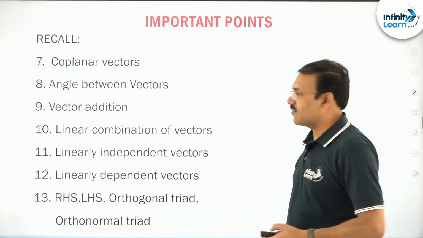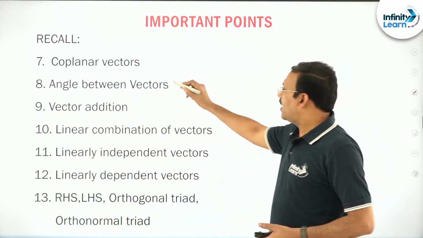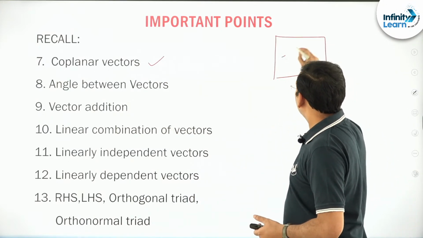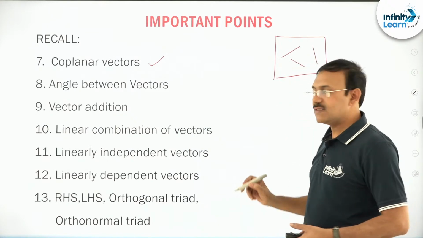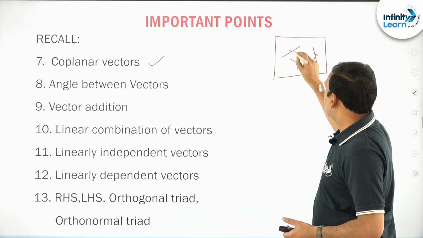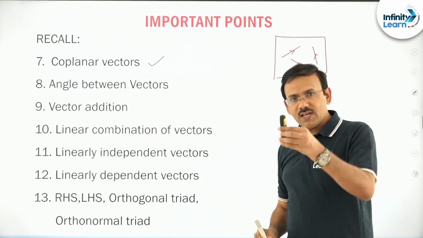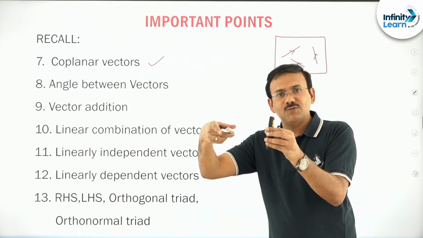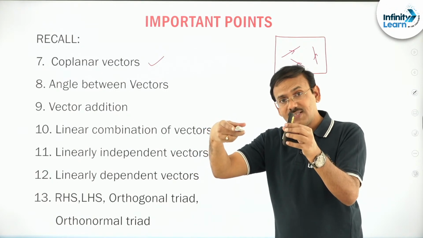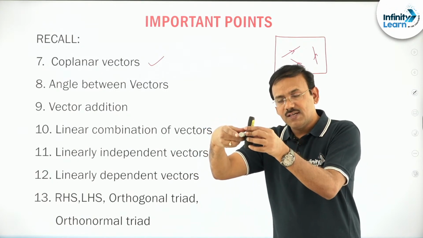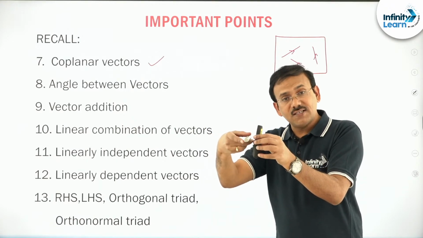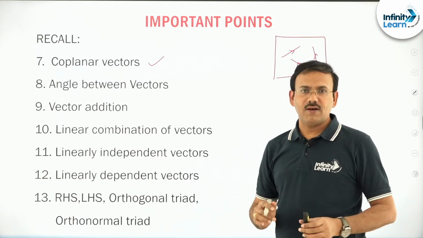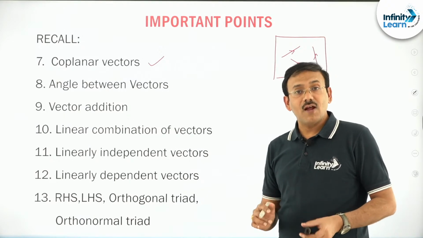After this, dear students, the next one, coplanar vectors. If there exists a plane passing through certain vectors, they can be called coplanar vectors, friends. That means if you have taken one vector this way, one vector that way, there may not exist a plane passing through these two. But a vector is a line segment, so you can move it in such a way that you can make it like intersecting lines, and there exists a plane passing through them. So any two vectors are always coplanar, whereas three vectors may not be coplanar.